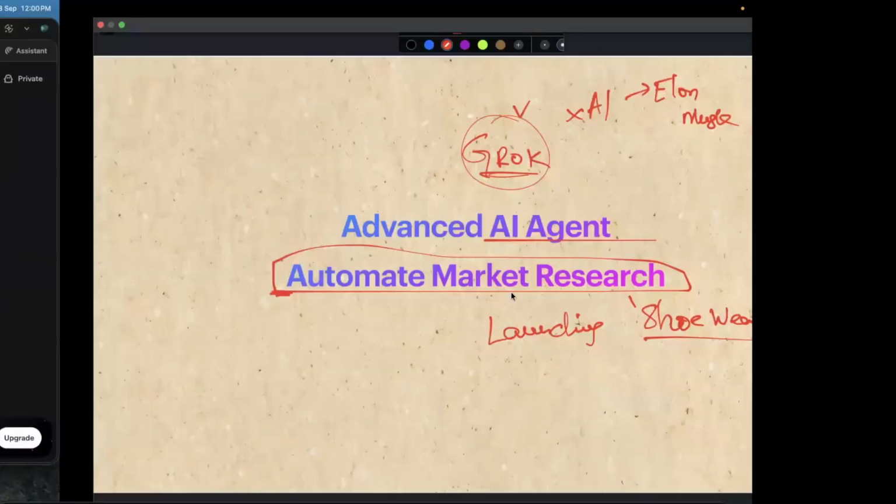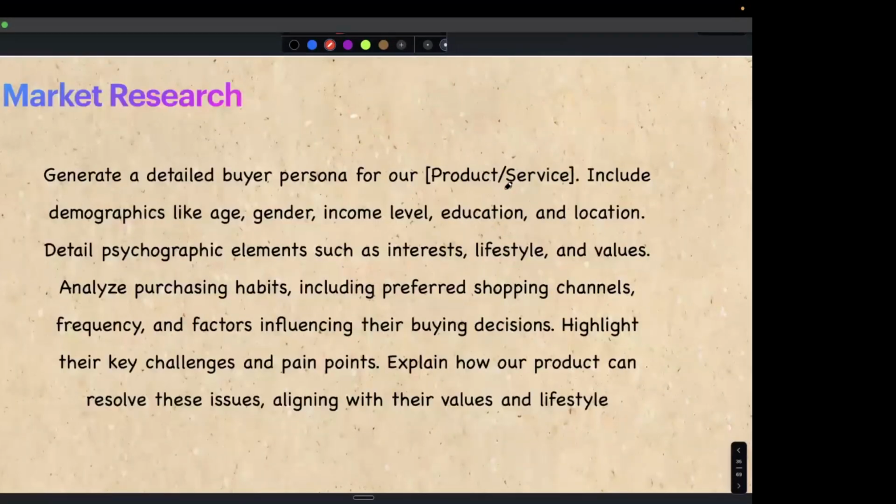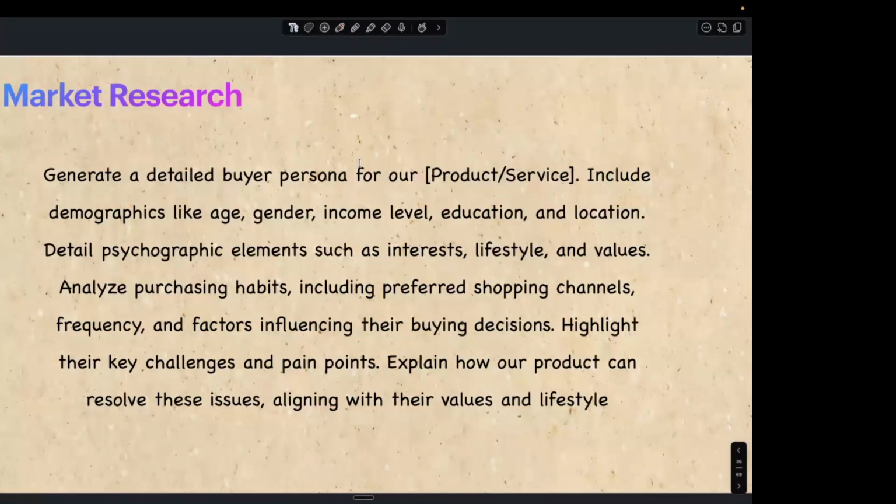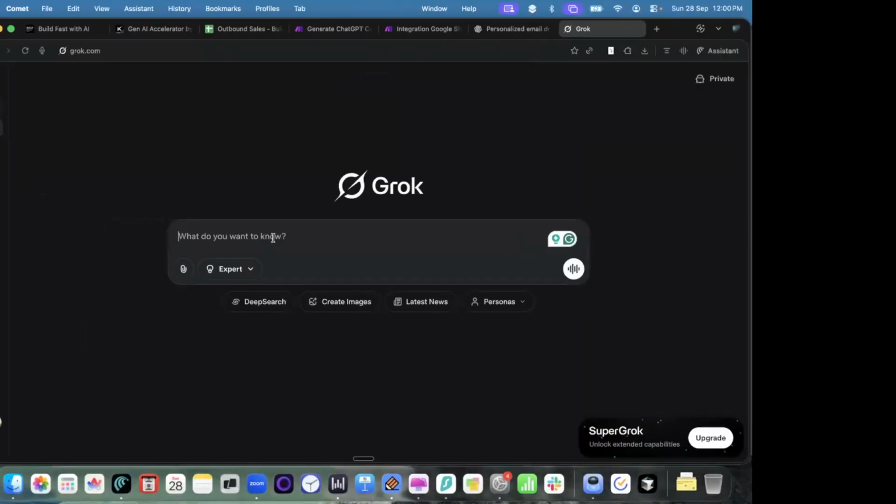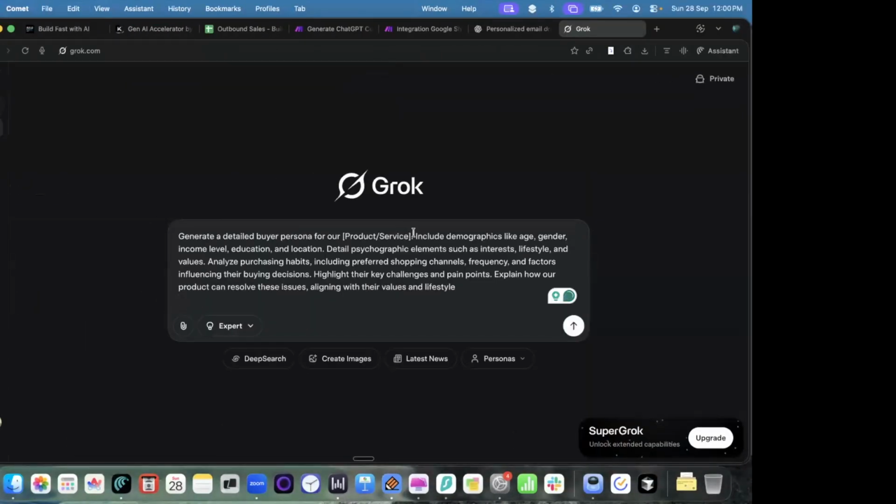I have already created one prompt for myself. This is the prompt that I'm going to use. Your agents or your AI tools are only as good as your prompt is. If you write a very bad prompt, the output might also be very bad, right? So writing a good prompt is always going to help you. I can just copy this and paste it here.